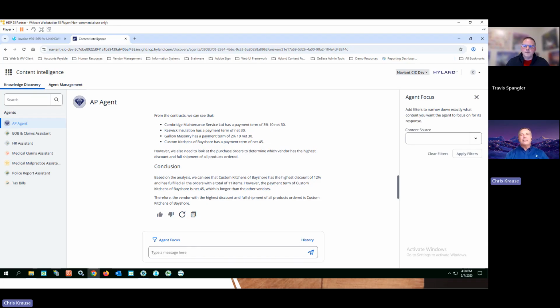And those are the types of things that you can garner from all this great information leveraging your AI agent. You can ask it anything about your invoice processing and what is happening from a trend analysis. Am I getting all my discounts? Am I managing my vendors well so that I can leverage that information further to improve my overall AP process?